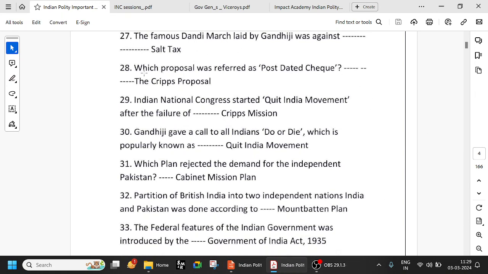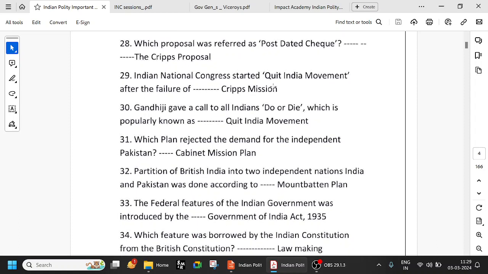The Indian legislators and leaders described the proposal as a post-dated cheque because they were saying: if you help us in the war, then we will help you. So that is in the future. That is why they called it a post-dated cheque. They wanted more powers in the present.